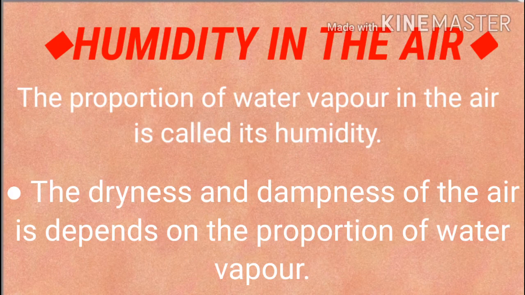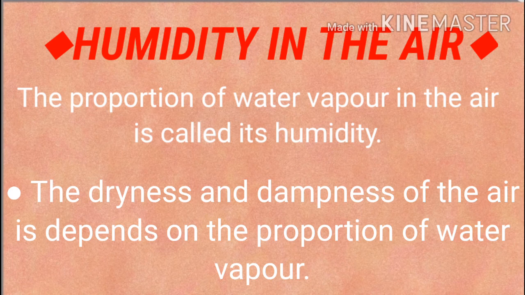After understanding about the evaporation, let's understand about the humidity in the air. The proportion of water vapor in the air is called its humidity. If the proportion is more, the air is called more humid. If the proportion is less, less humid. Humidity depends on the water vapor in the air. And we know how water vapor mixes? Due to the process of evaporation, the water vapor mixes in the air.